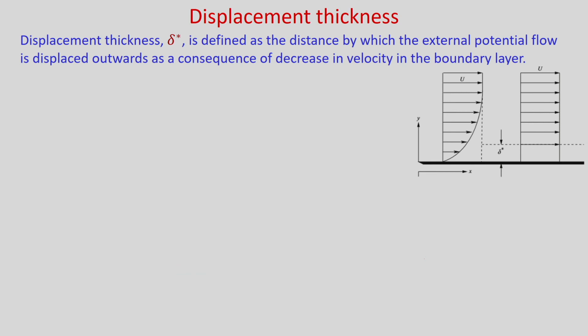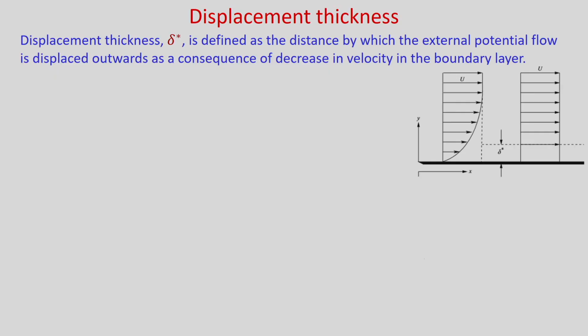Now, let us define displacement thickness, momentum thickness and shape factor for boundary layer flow. So, first let us discuss displacement thickness. Consider just the free stream velocity u infinity. Okay. If you consider this case, then obviously your streamlines will all be parallel to each other, right. Now, if you bring in a flat plate here, what will happen?